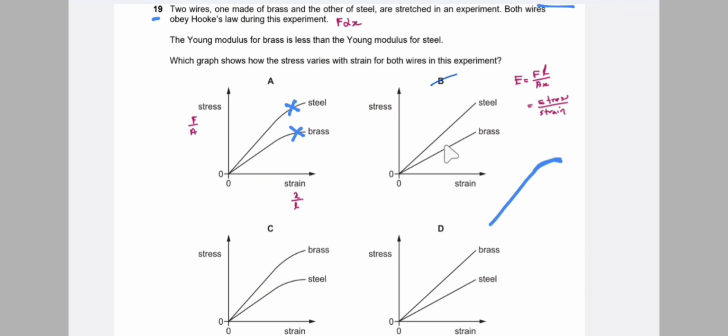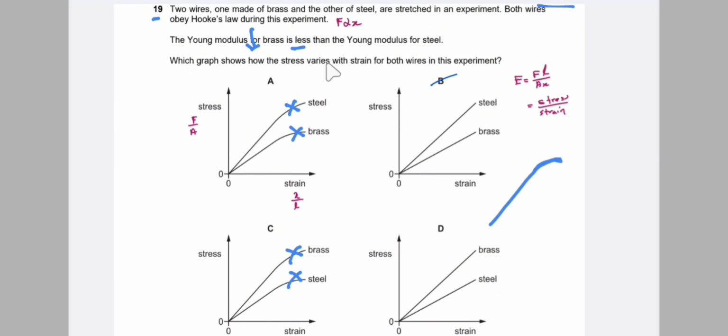The graph has to be a straight line. There is no curved section in the graph, that is, force is directly proportional to extension. That means there is no limit of proportionality or elastic limit. The Young modulus for brass is less than the Young modulus of steel.